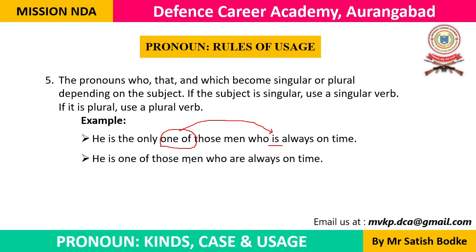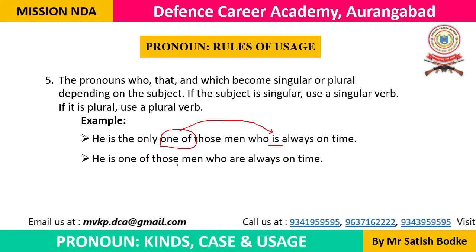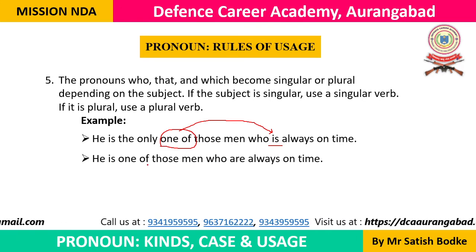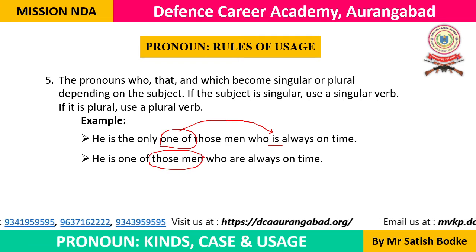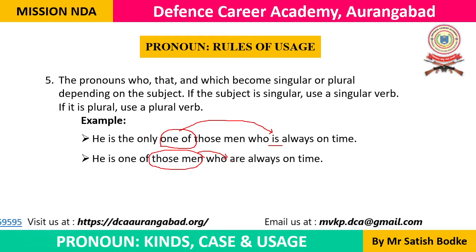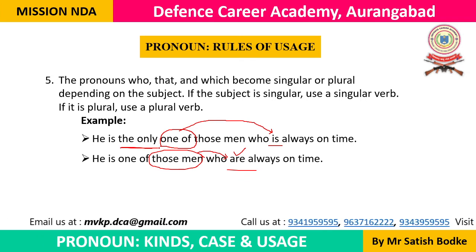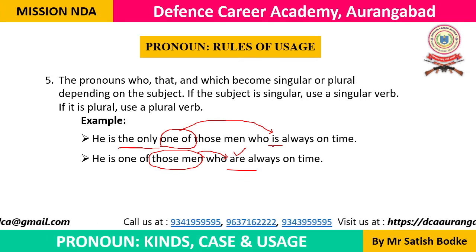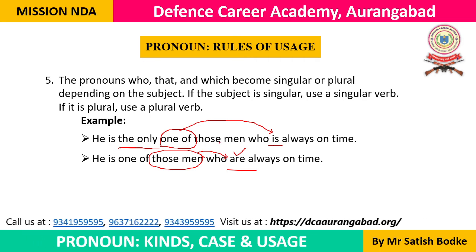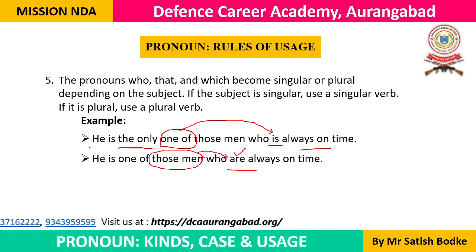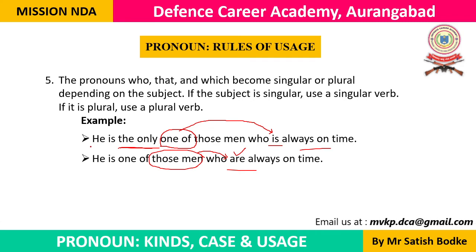It is one of those men. It is the only one of those men. Here, he is one of those men. Immediately after those men, we are using who. That's why are should be there. It is the only. If the only is there, we are not talking about all of those men. Who is always on time. Remember this thing. He is the only one of those men who is always on time. Not all other men are on time. Only he is the only man who is always on time.